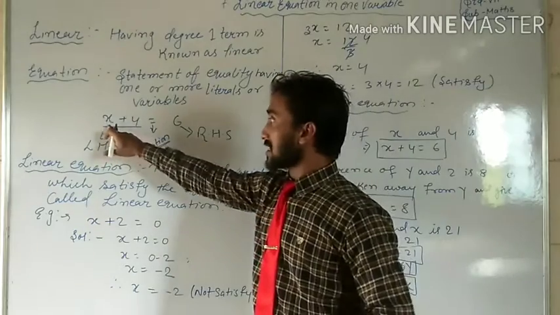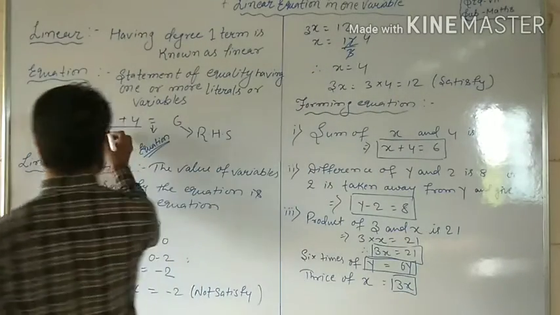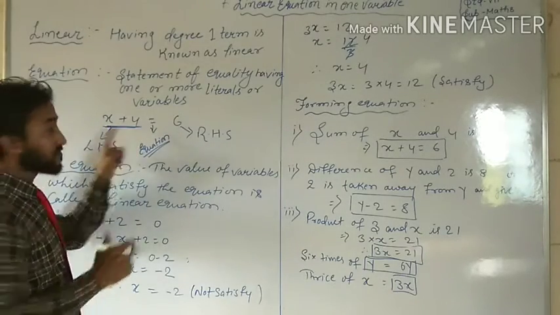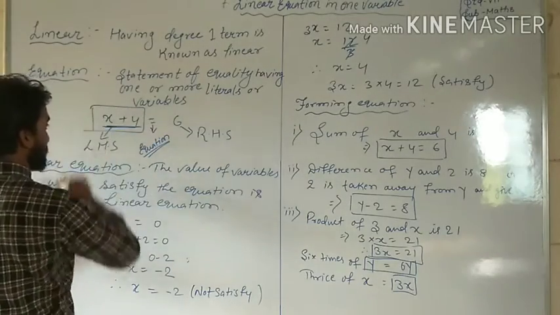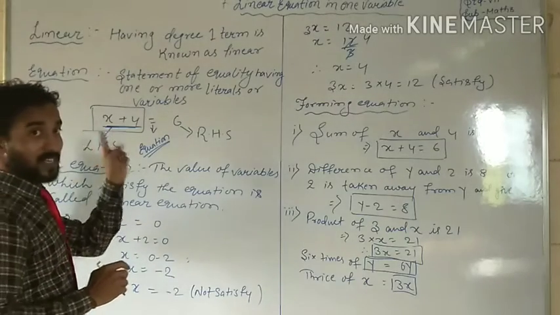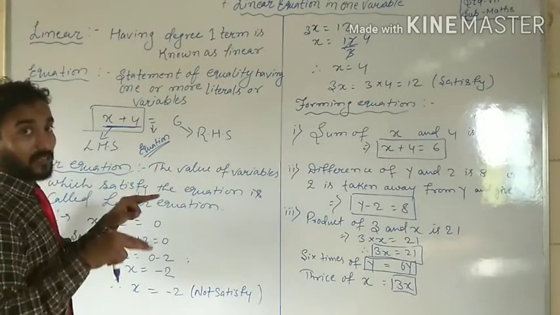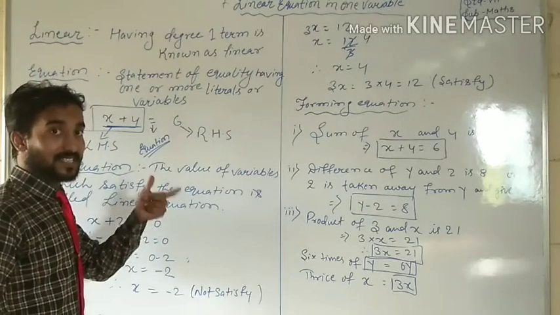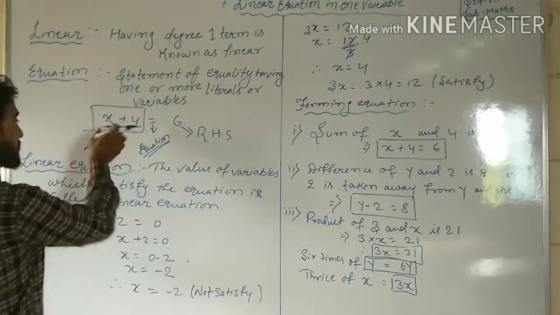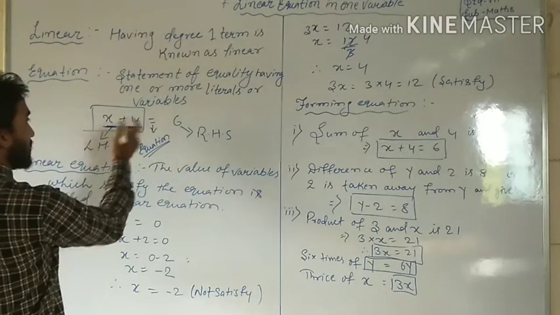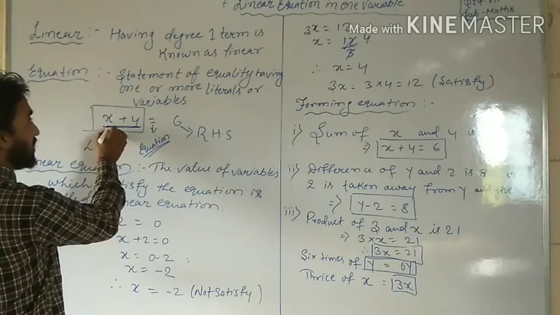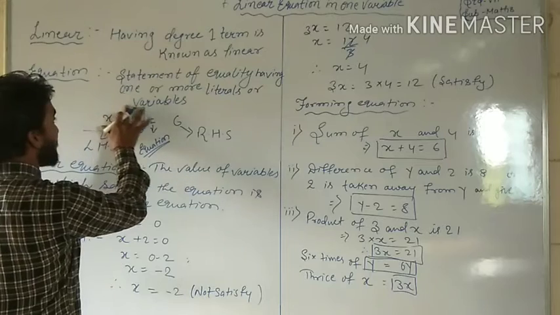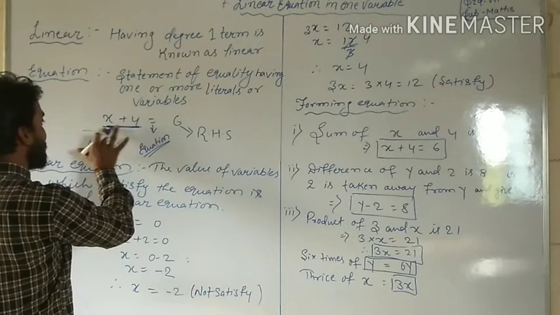Okay, see x plus 4. What is x plus 4? It is an expression. There are two terms, x and 4. But taken together, this is an expression. Here 4 is the constant and x is the literal, or variable.